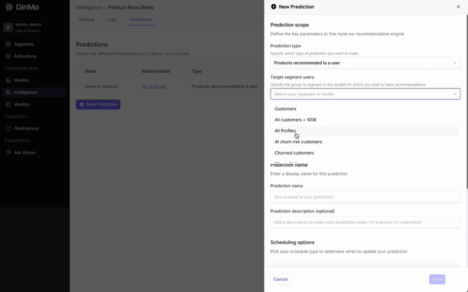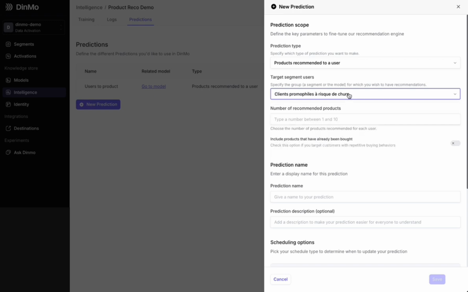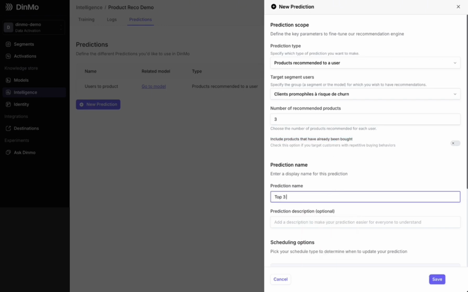I can do this on all my profiles or for a specific data segment. If I want to send a promotion to customers at risk of churn, I can choose that segment. I specify the number of products I recommend to them, and in this case, I want the top 3 and I choose not to include products they've already purchased. So, the recommendations I make will be for items they've never bought, even if they might be interested in repurchasing something they've already had. And so, I specify the top products to buy for these people. And there you go. Then I can save this prediction.